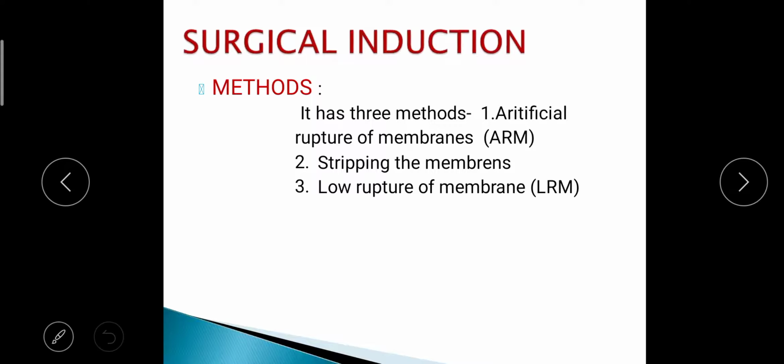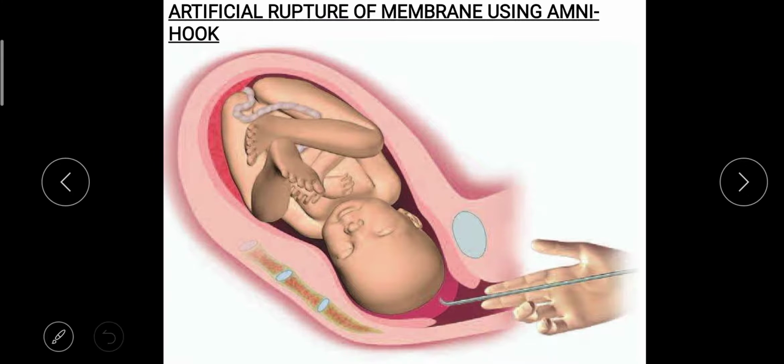Next is the surgical method. In the surgical method, we have 3 methods. One is artificial rupture of membrane. In the short form, we'll say ARM. One is stripping the membrane, and one is low rupture of membrane. So this is about the surgical method of induction of labor.